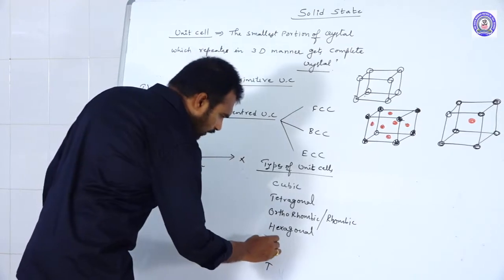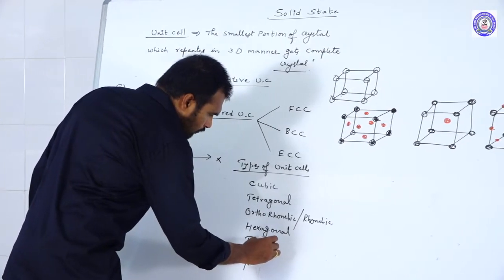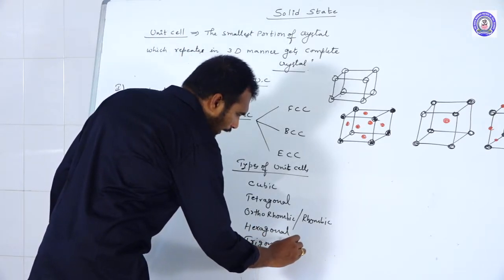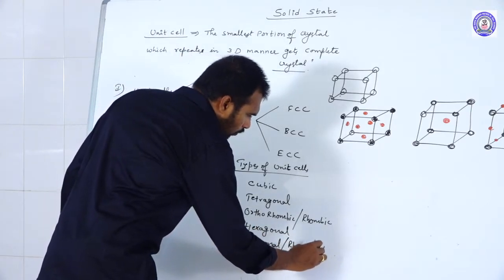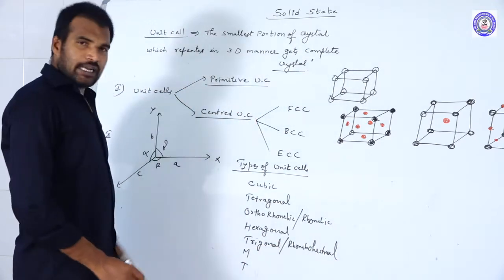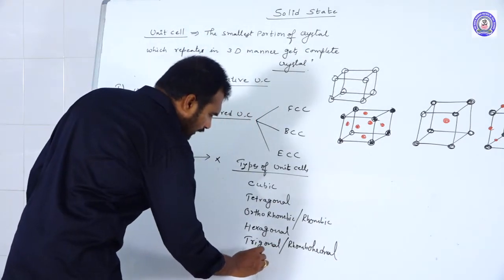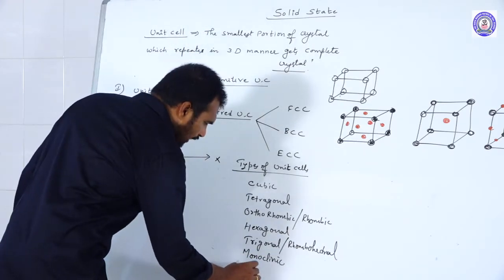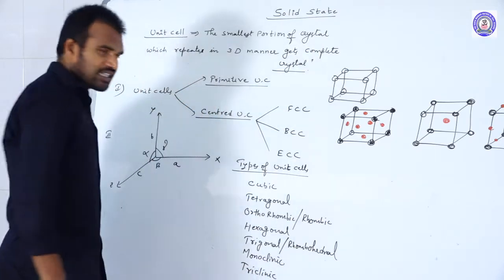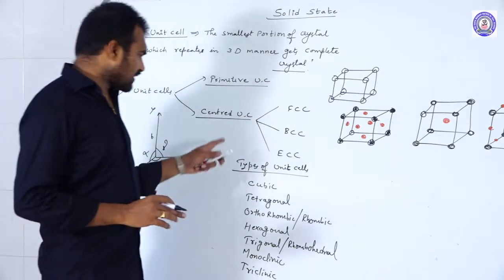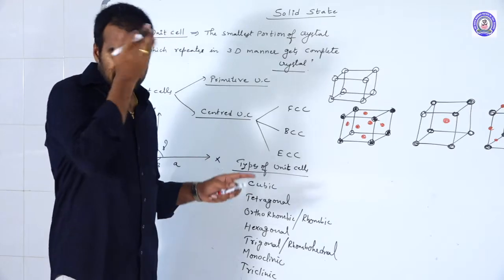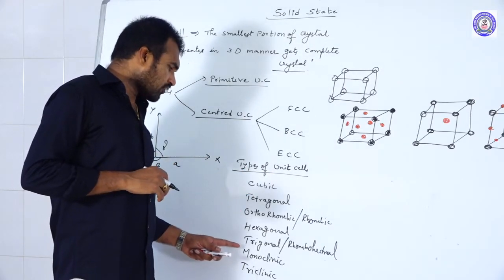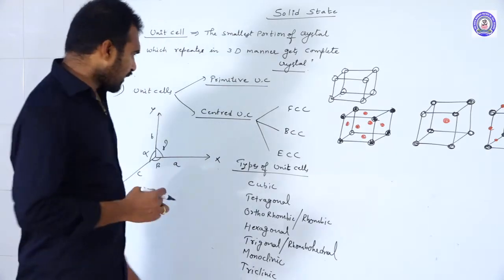Next, T stands for trigonal, which we also call rhombohedral. M stands for monoclinic. T stands for triclinic. So the standard basic unit cells are 7 types: cubic, tetragonal, orthorhombic, hexagonal, trigonal, monoclinic, and triclinic.